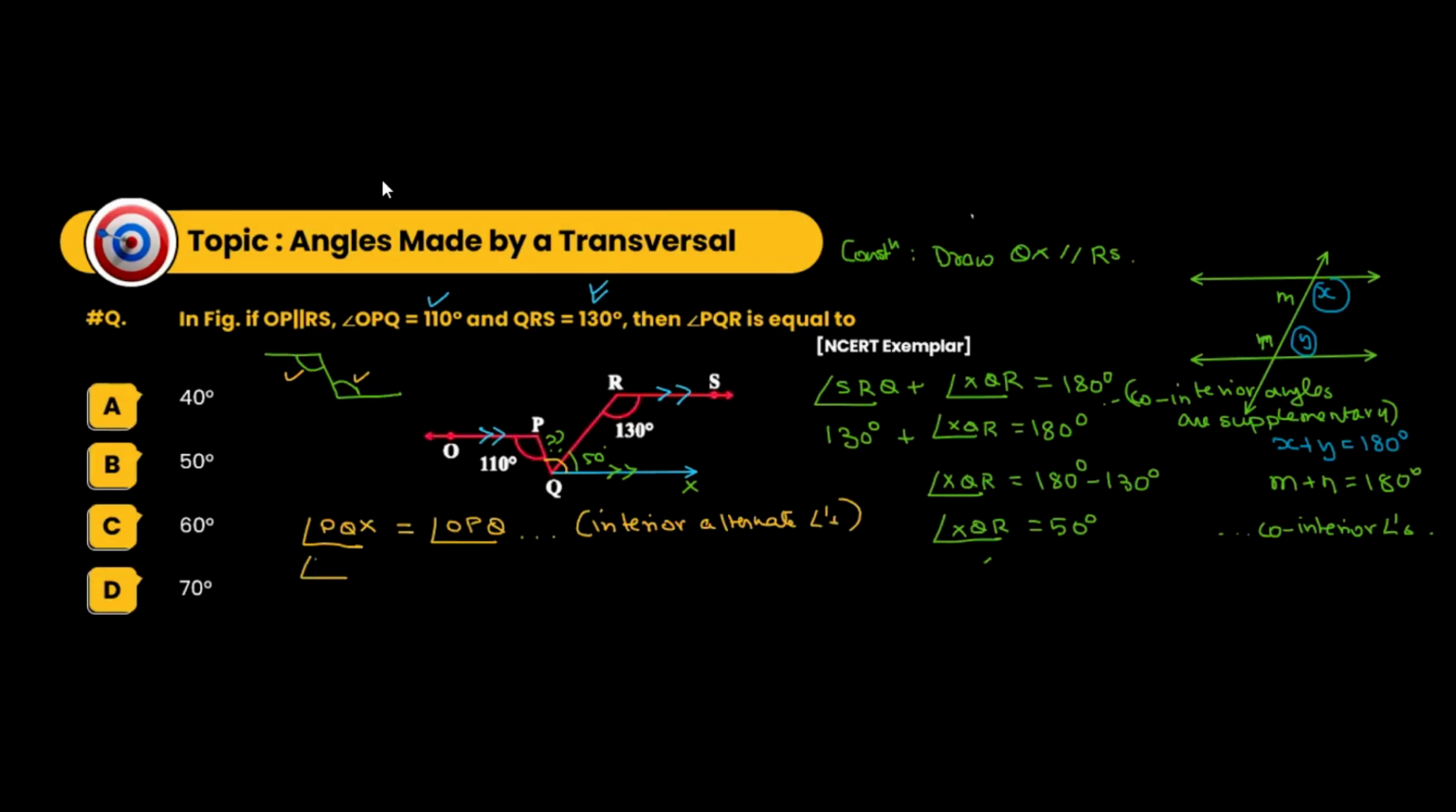So PQX is angle PQR plus angle RQX, which is equal to angle OPQ. That is 110 degrees. This RQX we can write as XQR. So PQR plus XQR, where XQR has a value of 50 degrees, is equal to 110 degrees. And this is PQR. So PQR will be equal to 110 degrees minus 50 degrees.